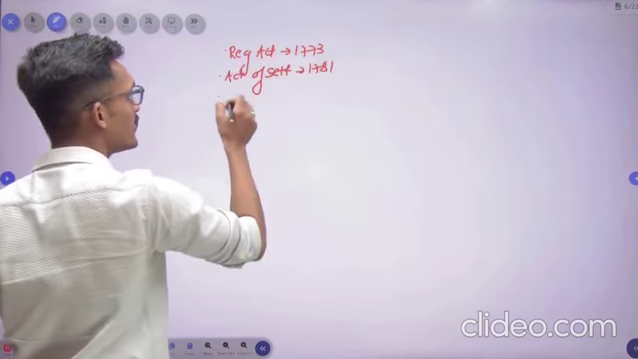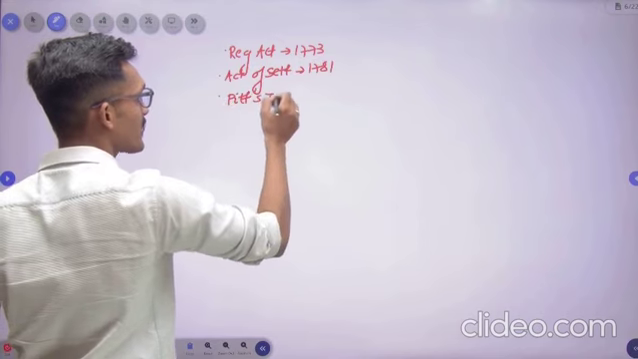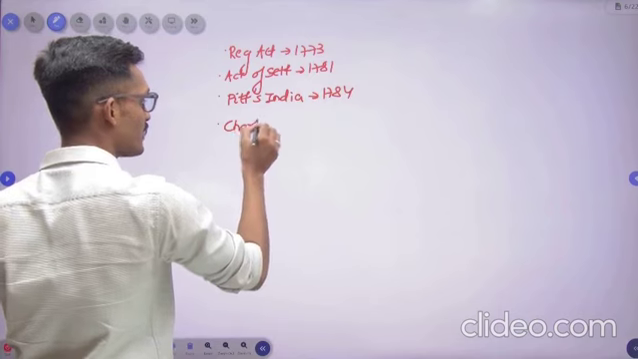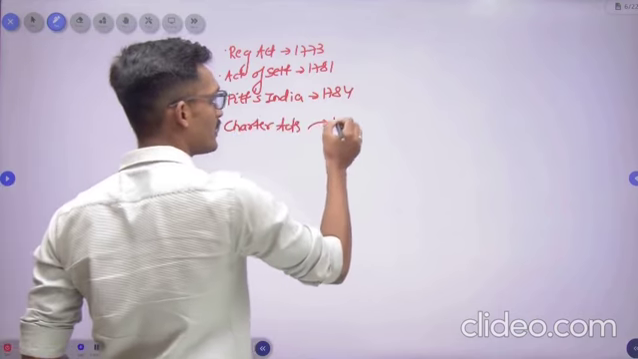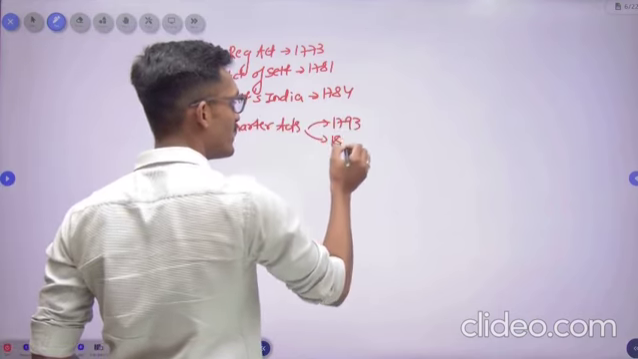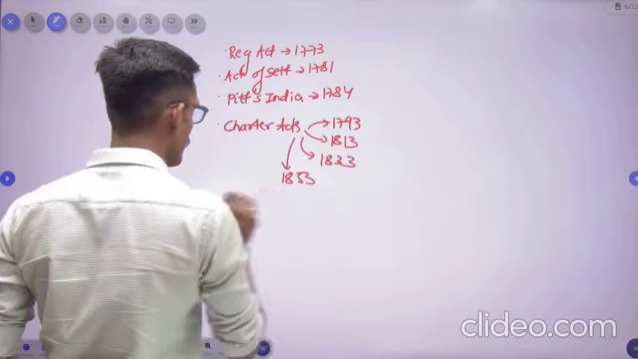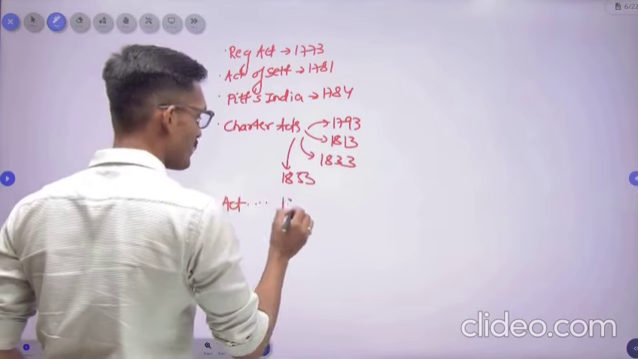1781. Then you have Pitt's India Act. Pitt was the British Prime Minister at the time. Pitt's India Act 1784. Then you have the series of Charter Acts. The first in the year 1793. Then after every 20 years, these Charter Acts were passed. 1833. Then you have it in 1853. Then you have the Act for Better Governance of India passed in 1858.